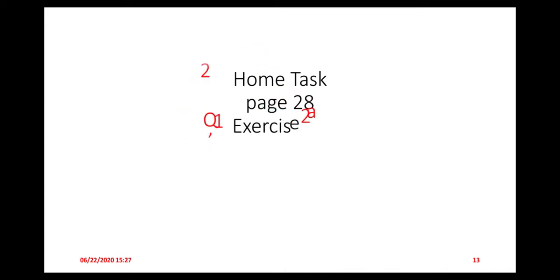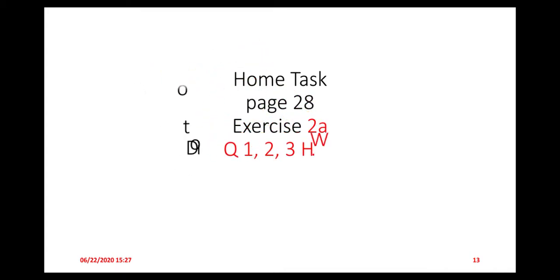So this is all about today's lesson. I hope you all understand. So this is your homework. Note it down and do it in your book.